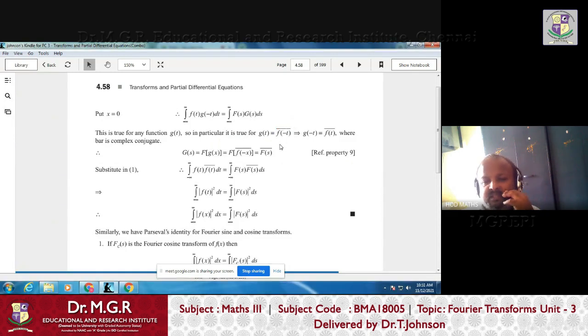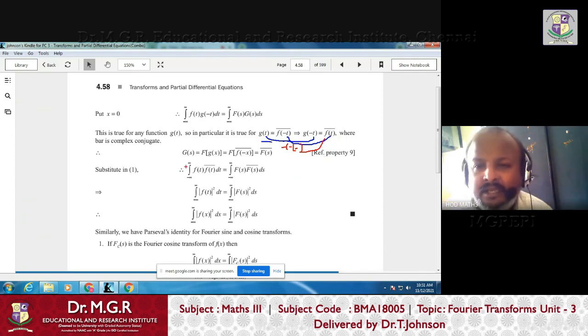So why do they do it like this? If we define g of t like this, as f of minus t bar, then if you put t as minus t, then minus of minus t becomes plus t, right? So here they change the variable t to minus t. For t, it is minus t. For minus t, it becomes minus of minus t, so that it becomes plus t. So now two things are there: g of t is f of minus t bar, and g of minus t is f of t bar, right?